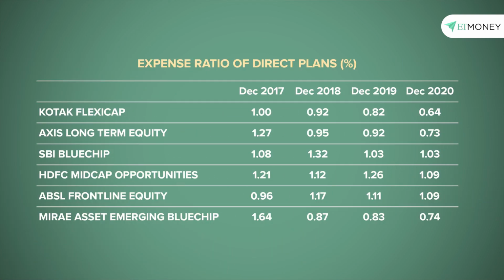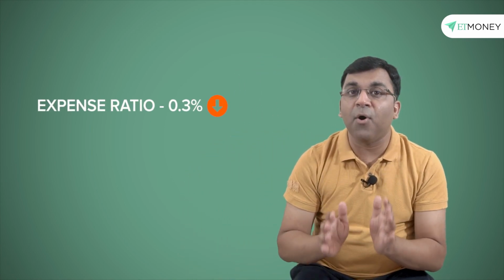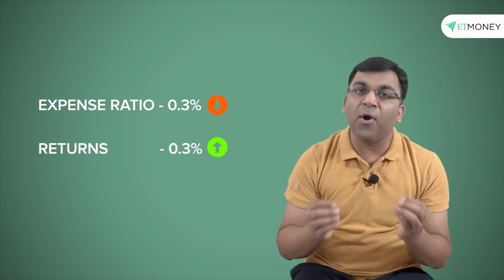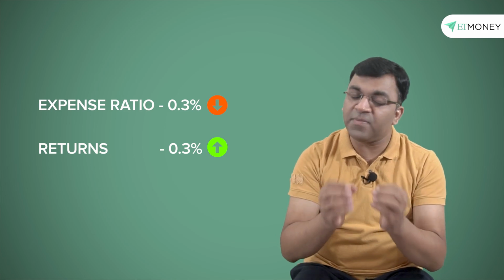The SEBI change has mostly benefited Indian investors who now pay a lot less expense ratio than previously. In fact, we did a study on the top 25 equity funds in the country and saw that on average, the expense ratio of the direct plans had dropped by 0.3% from where they were before the SEBI mandated changes. More importantly, and ceteris paribus, a 0.3% drop in expense ratio automatically means a 0.3% improvement in returns from these schemes.